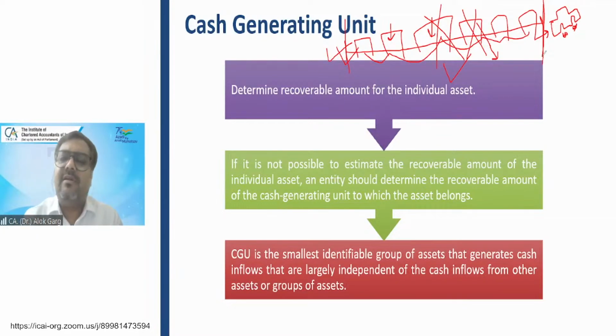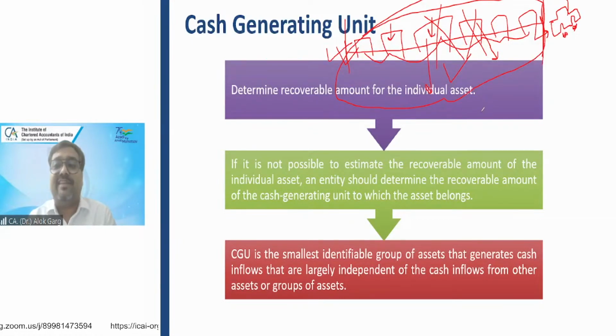So friends, although you can sell these machineries on a standalone basis, can you compute the value in use for these machineries on a standalone basis? What is value in use? The present value of future cash flows by using the asset, right? But there is no individual asset generating the cash flows. The entire group of assets is generating the cash flow. This assembly line is the smallest identifiable group of assets.